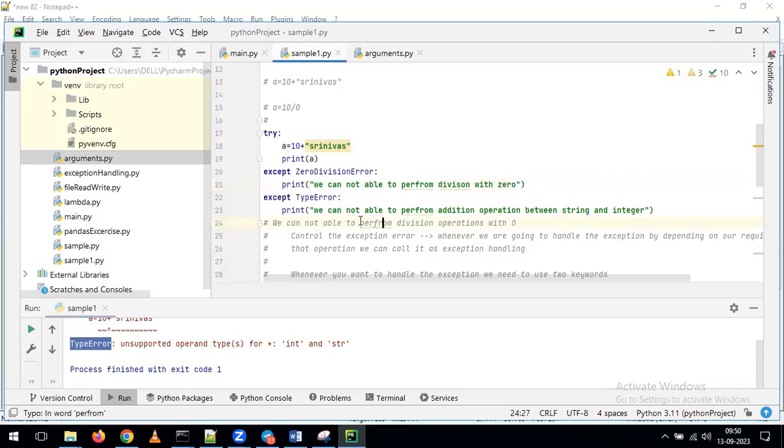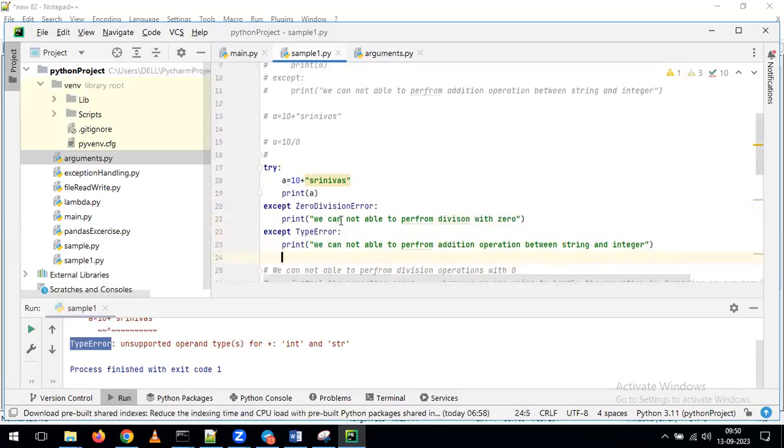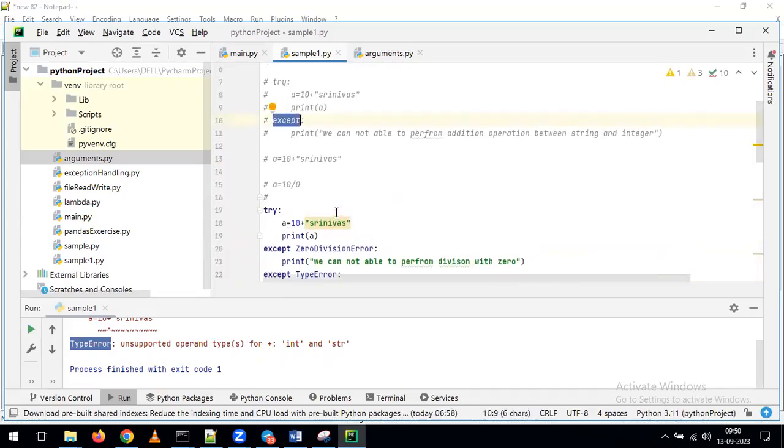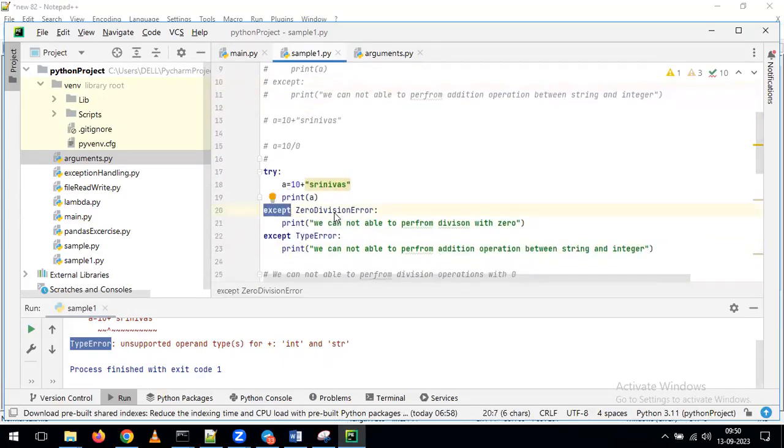Now, in this example, after that I am specifying the type of the error: for what type of error, which operation you want to perform. If it is a zero division error, I want to populate this kind of output. If it is a type error, I want to perform another kind of output.